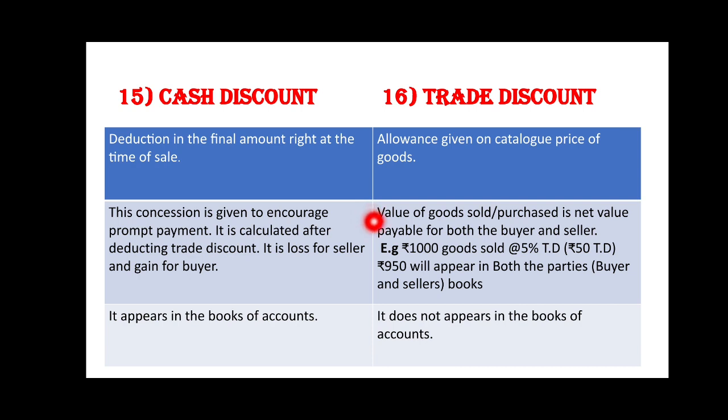Here is an example to understand trade discount. If goods are sold for rupees 1000 at 5% trade discount, the trade discount will be 50 rupees. That means 950 rupees will appear for both the parties, that is, for the buyer and seller. Cash discount appears in the books of accounts, whereas trade discount does not appear in the books of accounts.